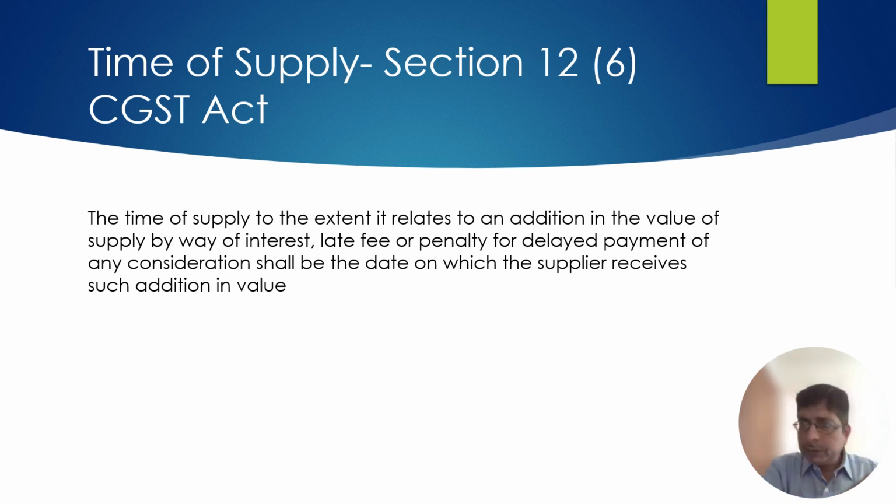But the supply has already happened. So how will you pay? You will pay by way of issue of a debit note. Suppose you received that interest on delayed payment in the month of October, you will disclose that in the GSTR 1 in the month of October. You will pay the GST through GSTR 3B in the month of October, even though the main supply is in the month of June. Okay.